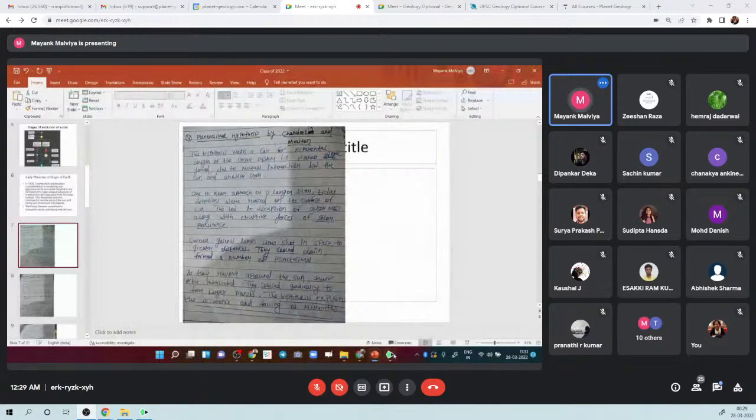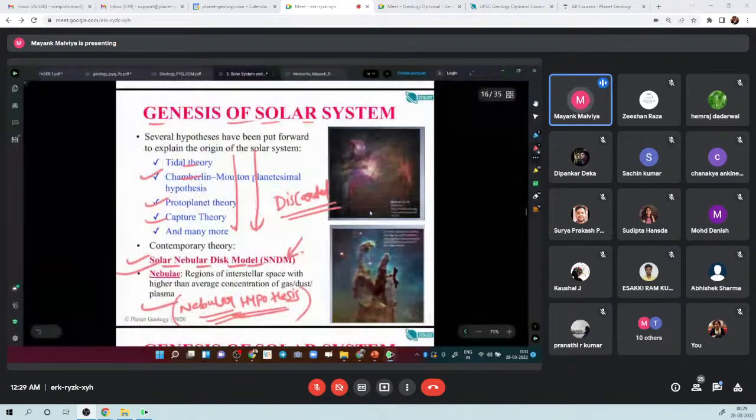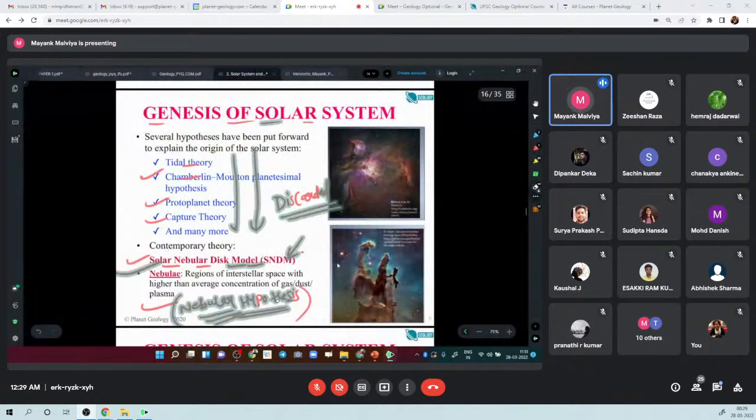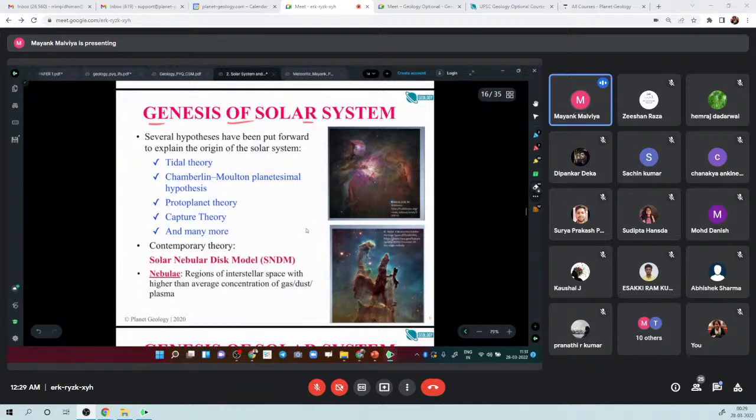So if you are ever asked about the genesis of the solar system, you can just mention their names, right? There were a lot of theories, and most of them are discarded. Theories like the tidal theory of J.J. Jeans and Harold Jeffreys, or by Chamberlain and Moulton, are theories based on biparental origin. So this is a keyword, right? It should be in your notes: biparental origin.